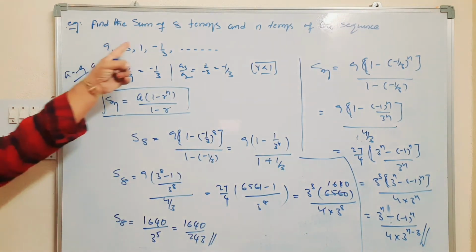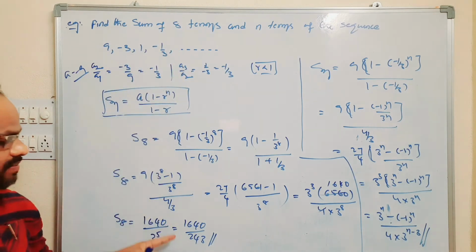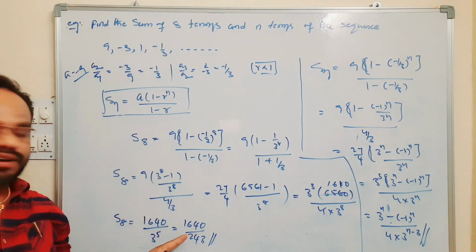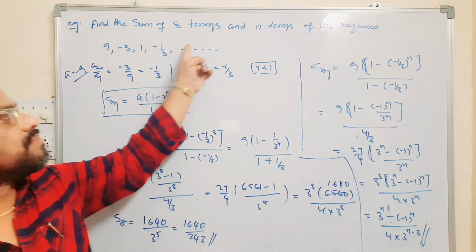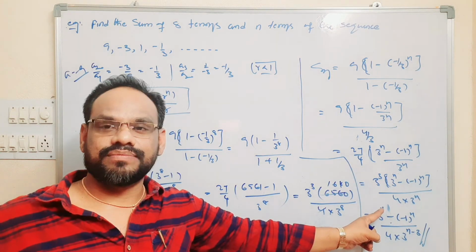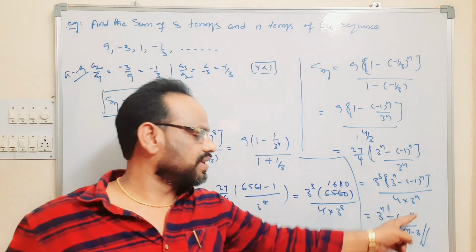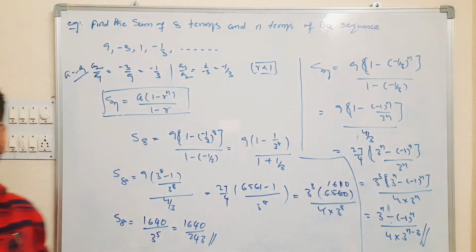So find the sum of 8 terms and n terms of the given sequences. Sum of first 8 terms is nothing but 1640 by 243, and sum of first n terms Sn is equal to 3 power n minus of minus 1 whole to the power n by 4 into 3 power n minus 3. Next one,